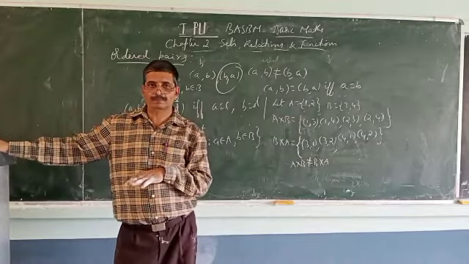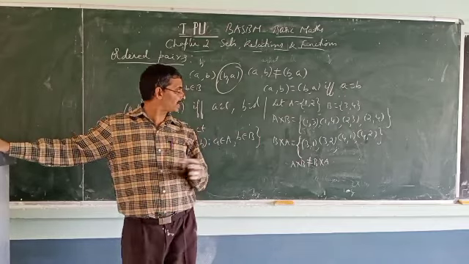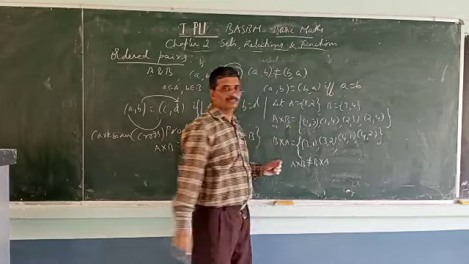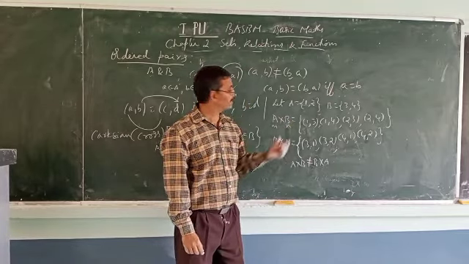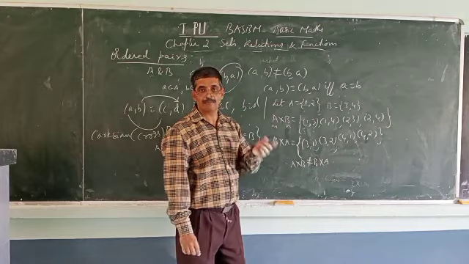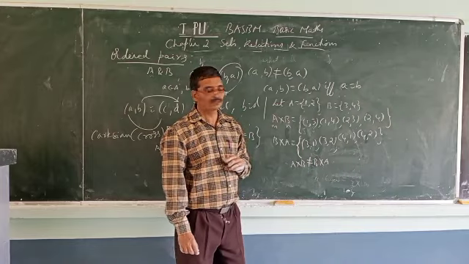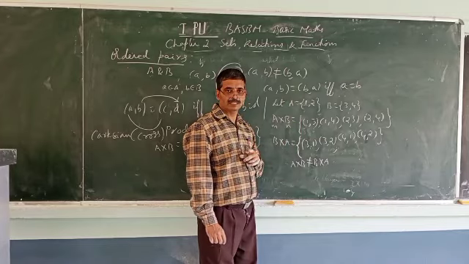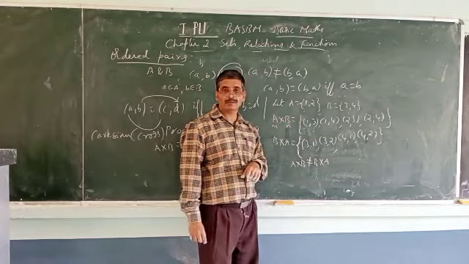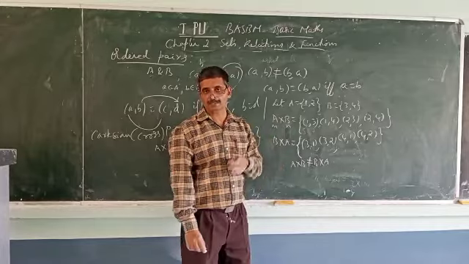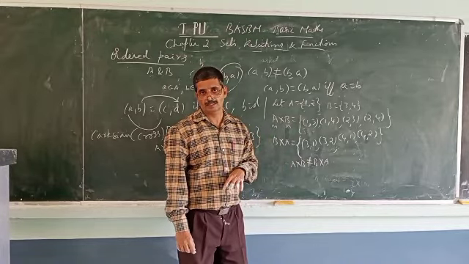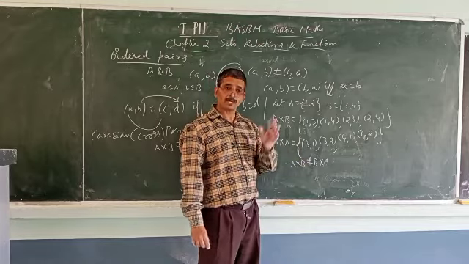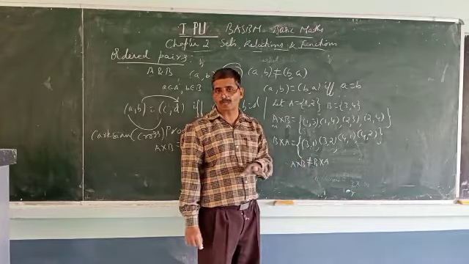If A has m elements and B has n elements, then A cross B will have m into n elements. B cross A will have n into m, which is the same as m into n. So the number of elements will be the same, but they are not equal.